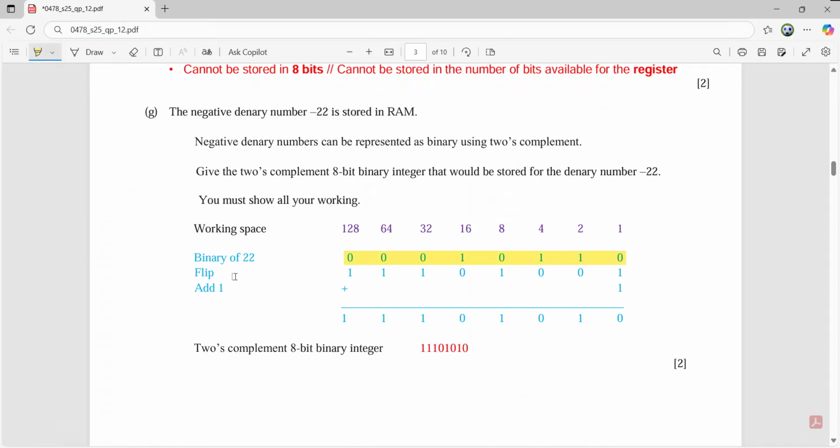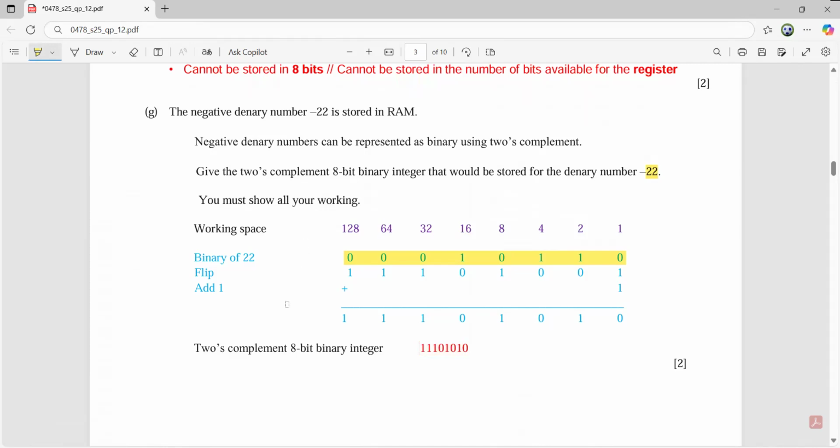Then, as you remember, ignoring the negative sign, you find the binary for the number itself. Then you will flip the bits. So all the zeros become 1 and all the ones become 0. So the answer after flipping the bits will be 1, 1, 1, 0, 1, 0, 0, 1. And then you will add 1 to it. So 1 plus 1, 0 with the carry of 1. That will be here, then 1, then 0, then 1, then 0, then 1, 1, 1. So your final answer will be this one.